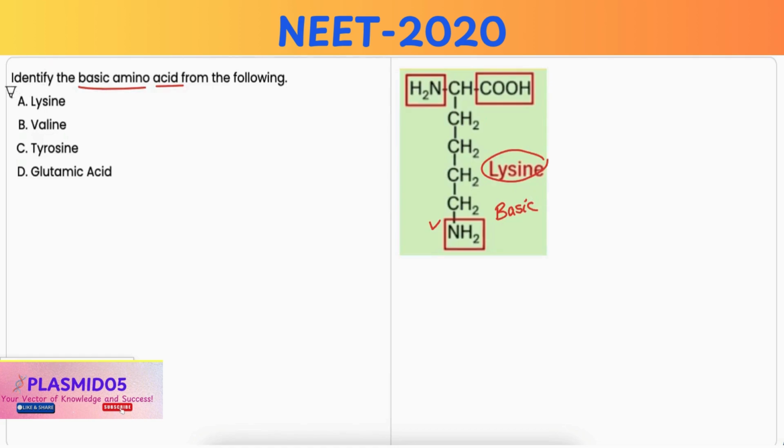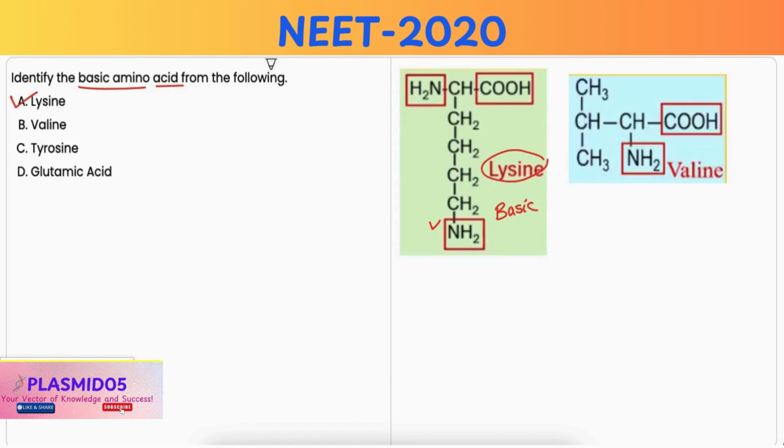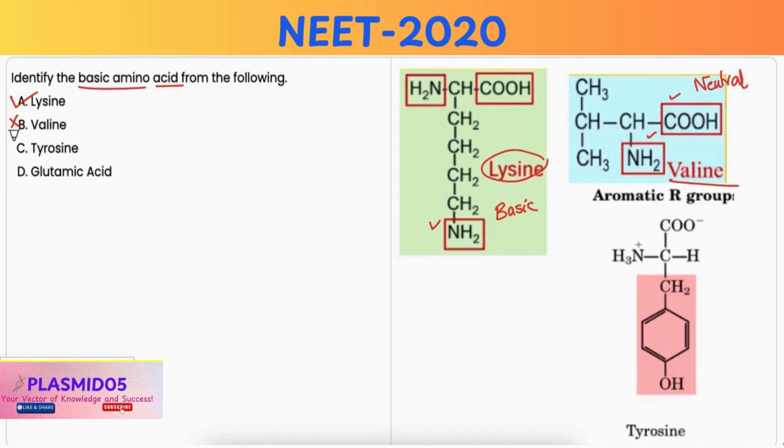Option B, valine. This is incorrect because valine, which is a non-polar hydrophobic amino acid, does not have a basic or acidic side chain. So it's a neutral amino acid. Option C, tyrosine. This is also incorrect. Tyrosine is a polar amino acid with an aromatic side chain, but it is not basic. It has a hydroxyl group in its side chain and can be weakly acidic.